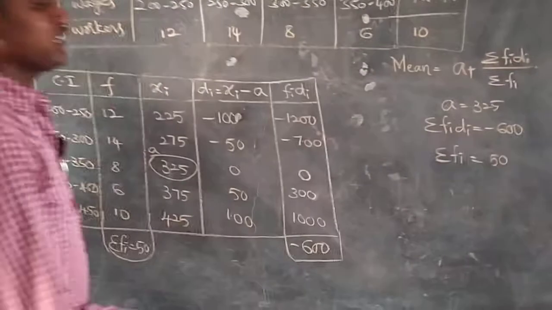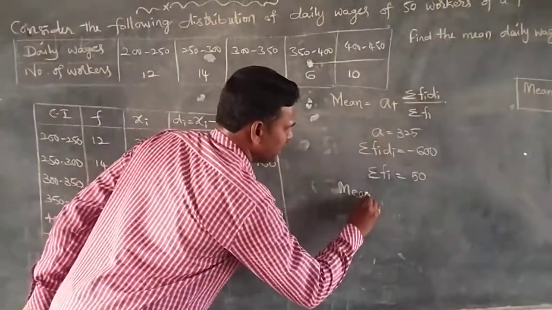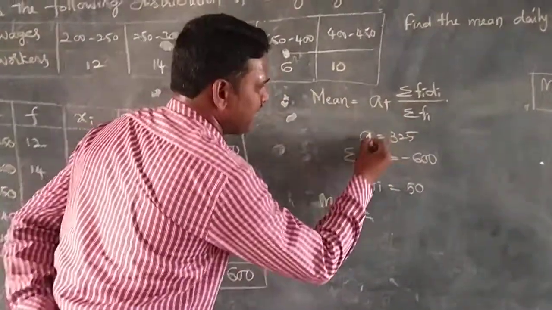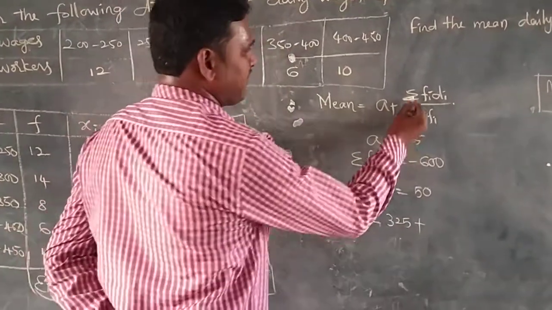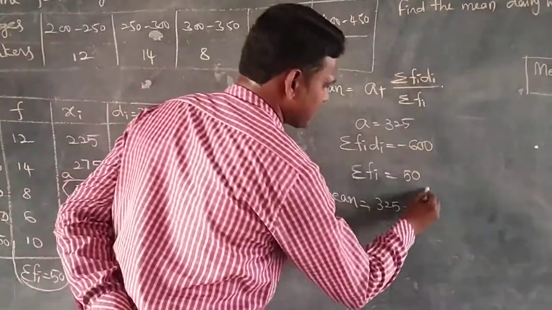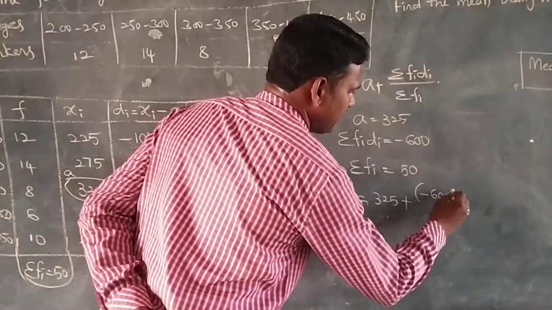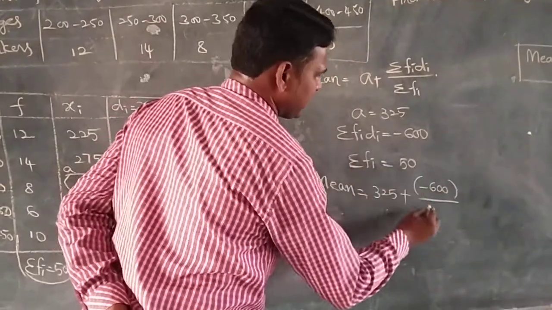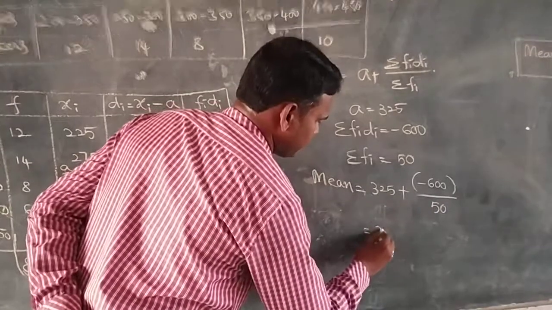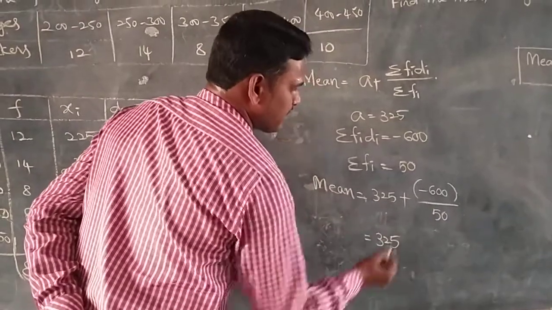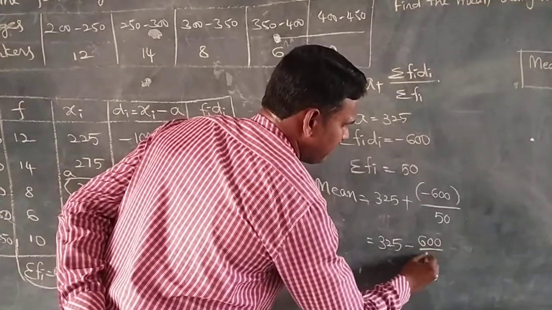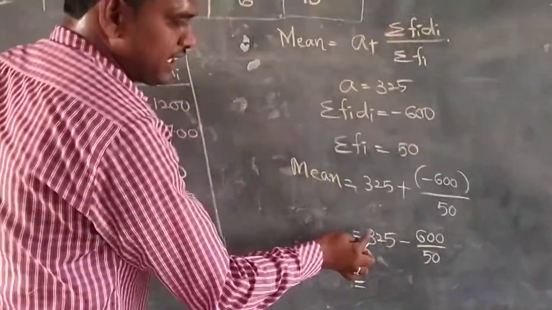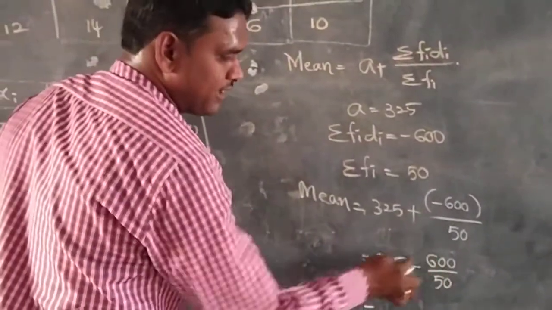Now let us substitute the values in the formula. Mean is equal to a value 325 plus sigma fi di value minus 600 divided by summation fi, which is 50. Keep 325 aside, plus minus 600 by 50. Somebody will try to subtract directly, not like that.